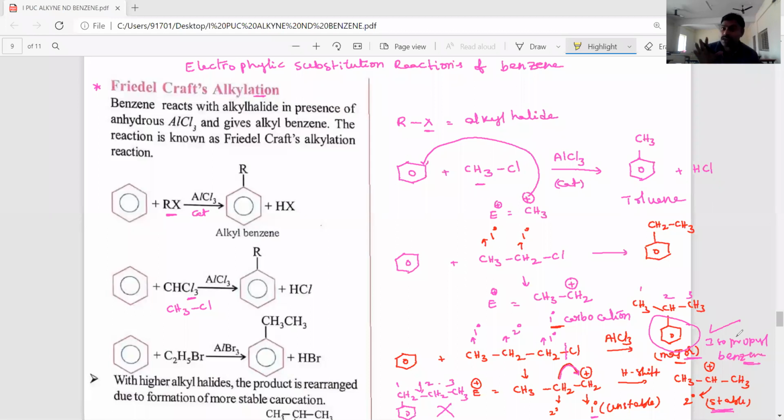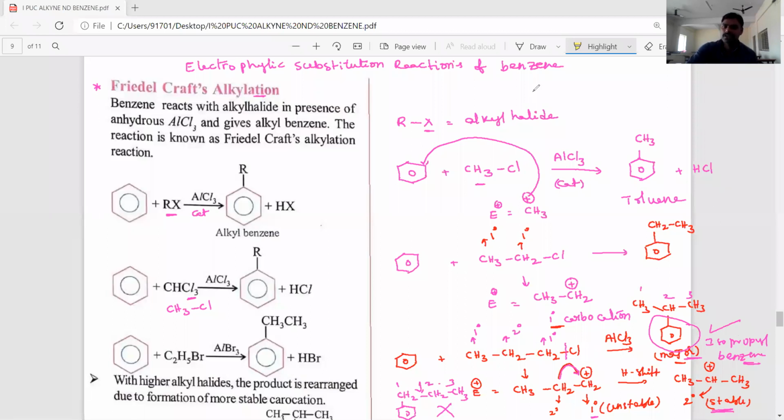Especially in Friedel-Crafts alkylation reactions, rearrangement takes place when the initially formed carbocation is primary. If the rest of the molecule contains a secondary or tertiary carbon, then hydrogen or methyl group shifting takes place and produces the corresponding more stable carbocation intermediate. The resultant product is the major product. So in Friedel-Crafts alkylation reactions, rearrangement takes place.